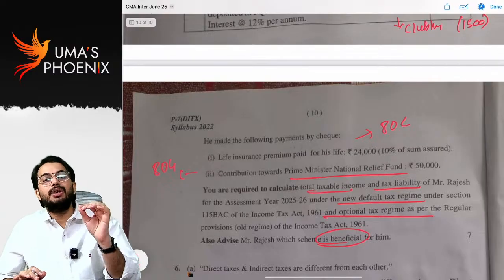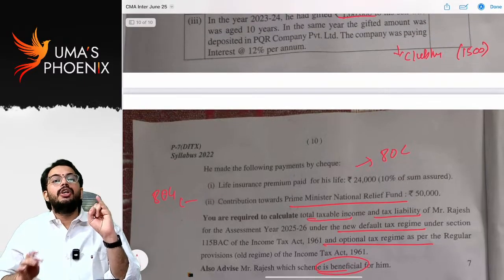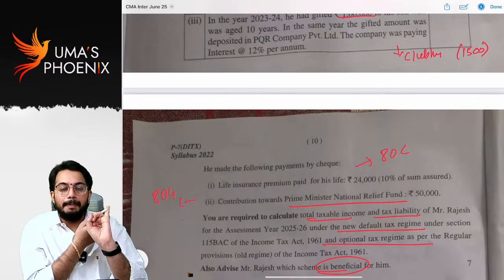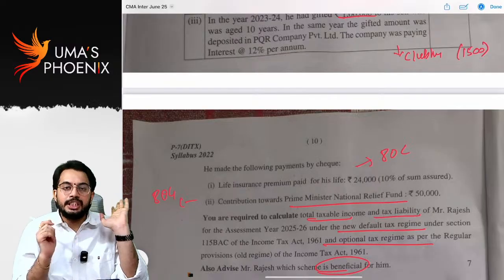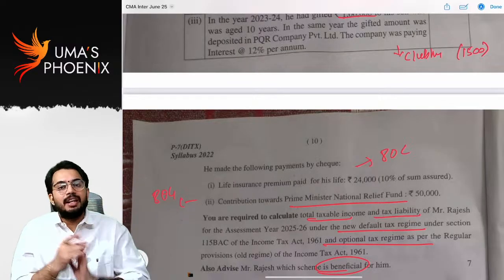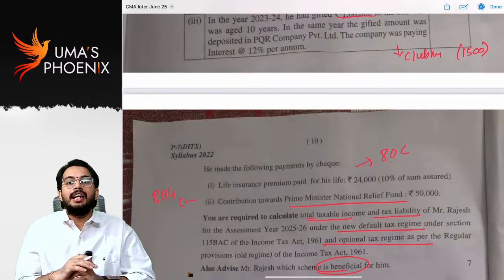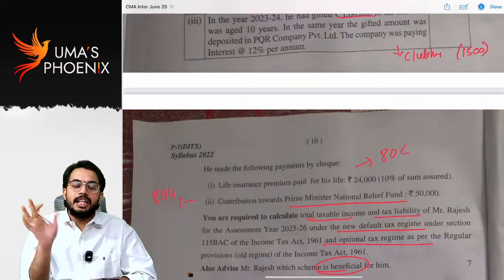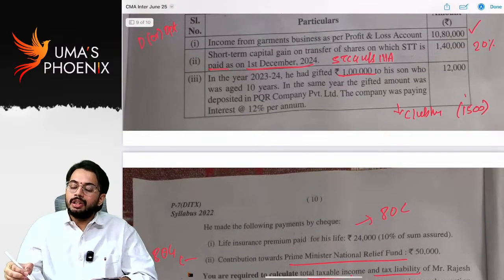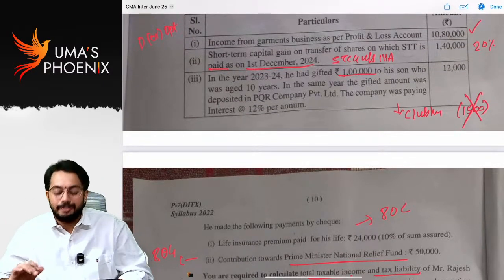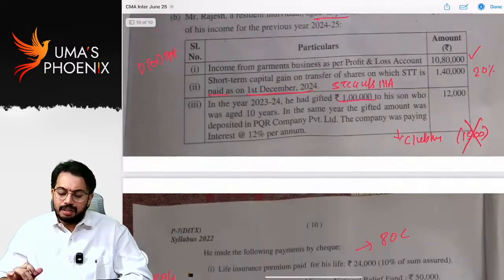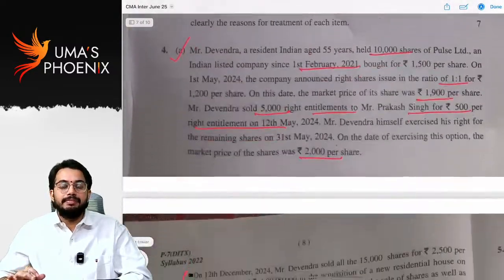My dear students, only under optional tax rates you can claim 1500 exemption for clubbing, and you can claim 80C, 80G deduction and accordingly calculate tax liability. Under default tax rates you cannot claim 80C, 80G deduction. You can also not claim exemption of 1500. So this is the tax paper.